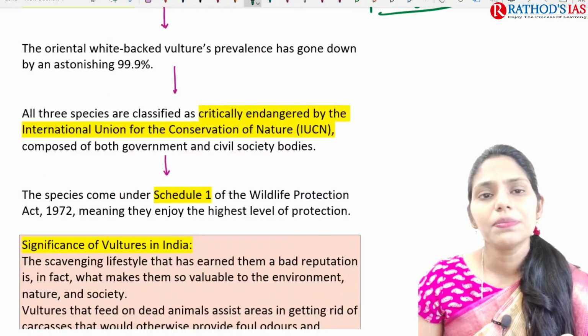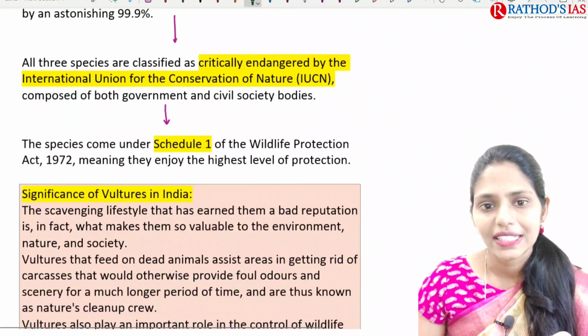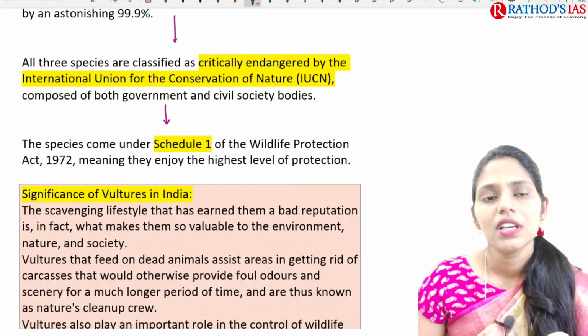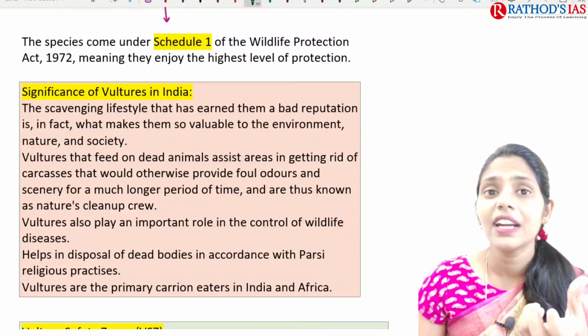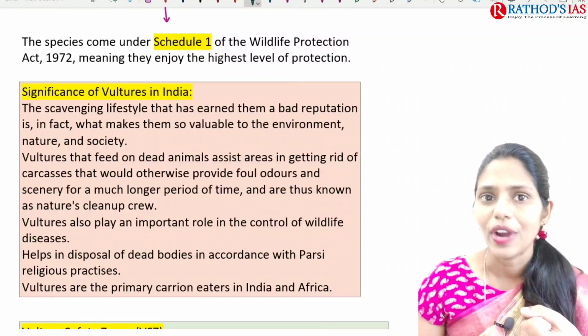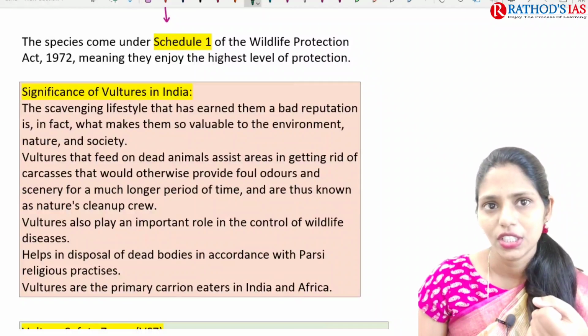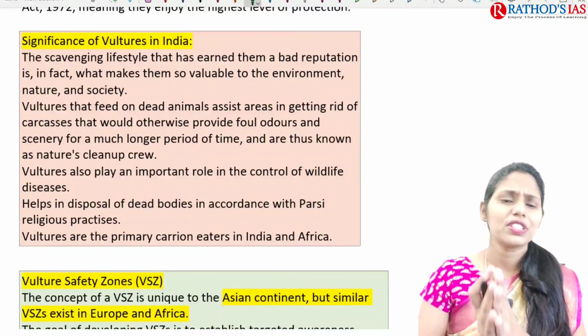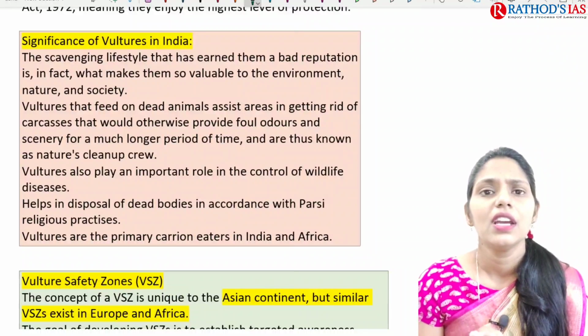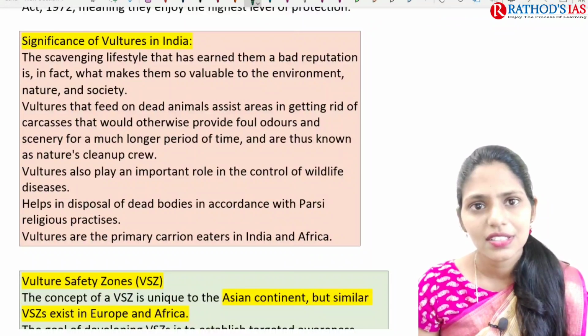There are 3 species of vultures. They are classified as critically endangered by IUCN, and they are getting great protection under Schedule 1 of the Wildlife Protection Act of 1972. So why do we need to focus on this vulture? Why are we spending money on these vultures?